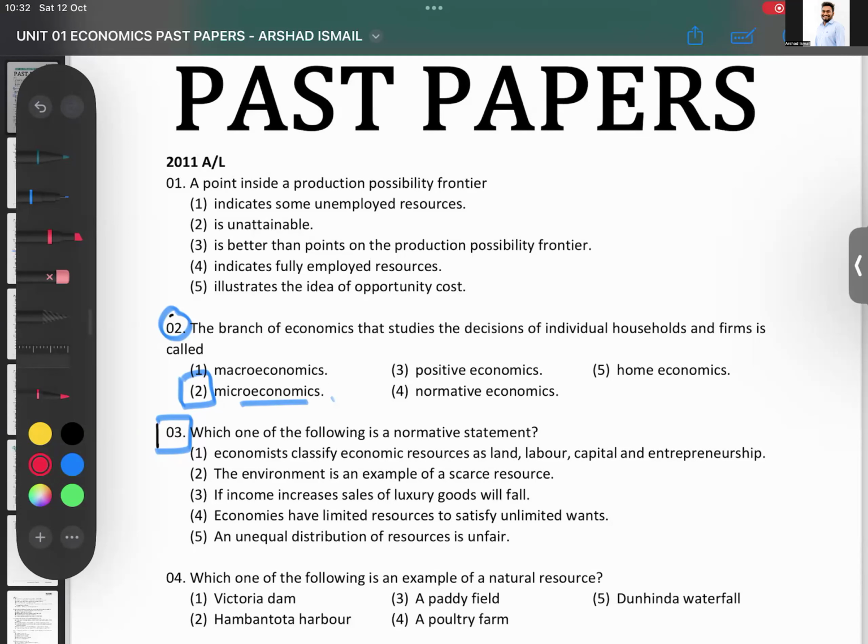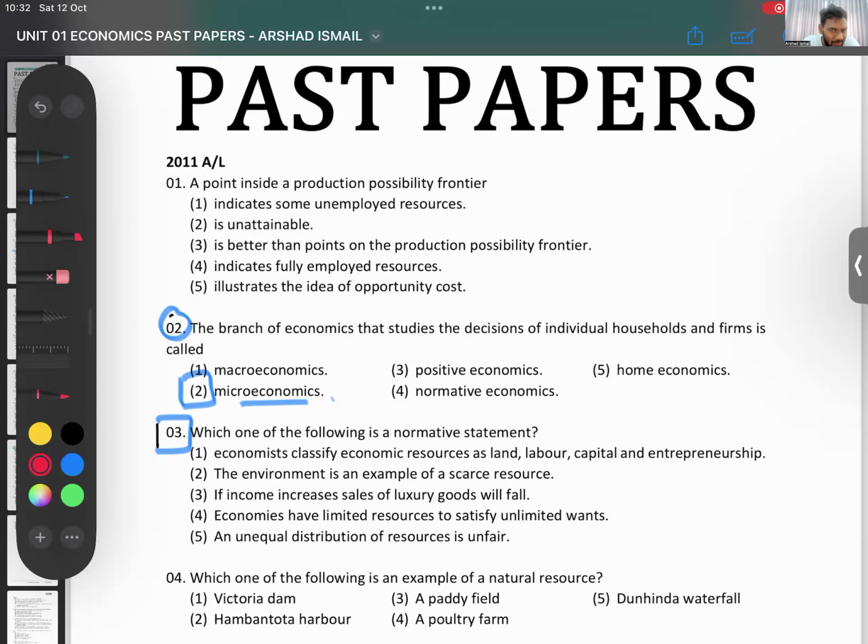Which one's the normative? Yeah, so many different answers. Earlier, most of you got it correct. Now it's only around 50% getting it correct. Which one is debatable?